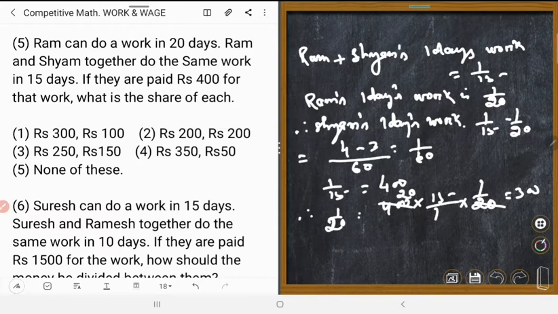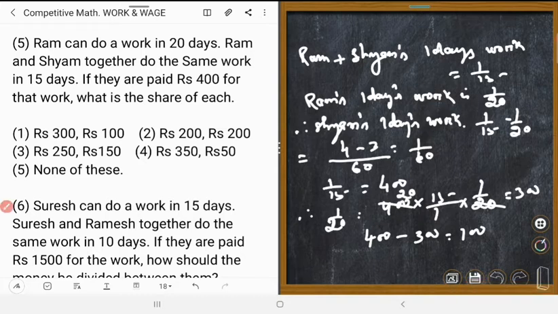Right? 300. Shyam's wage is equal to 400 minus 300 is equal to 100. So which is the right answer? Number 1, 300 and 100, right? Okay.